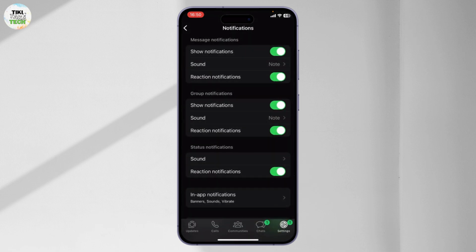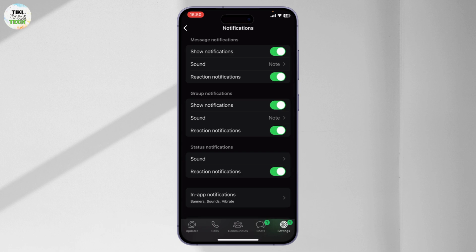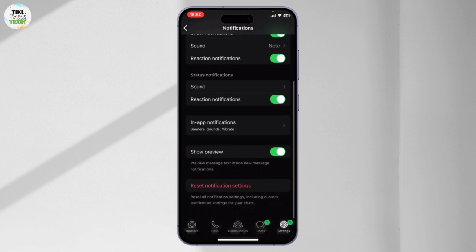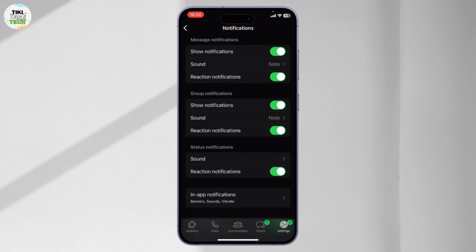Now after you choose the sound for your messages, you can just choose a sound for your group notifications too, and status notifications too. So that is pretty much it, guys. From here you can just set a ringtone for your WhatsApp notification sound.